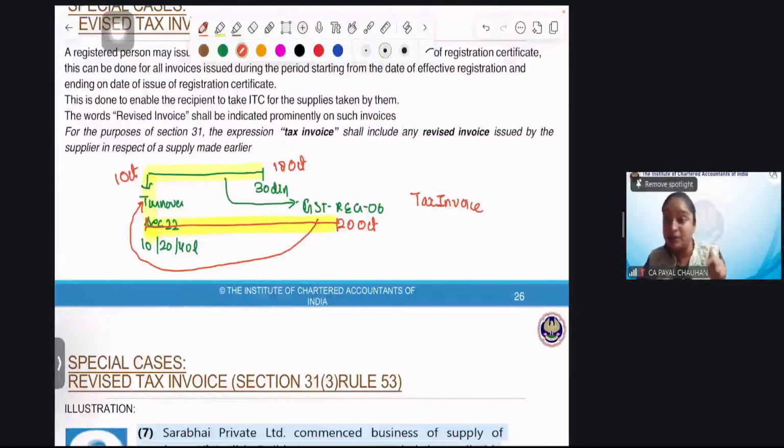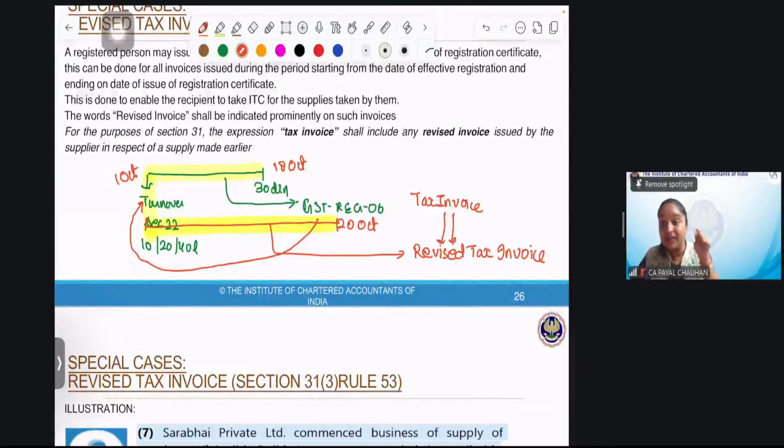Now I am registered from 1st October, so I'll ask my registered supplier to issue you a revised tax invoice. An invoice issued in place of a tax invoice is known as a revised tax invoice. Why will I do it? So that ITC can be claimed by the recipient.